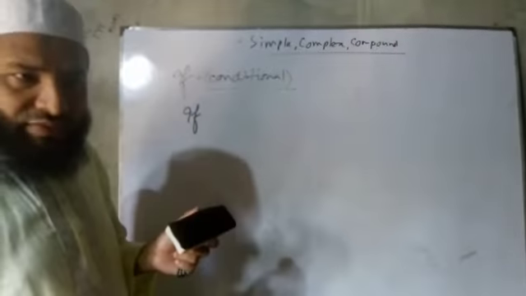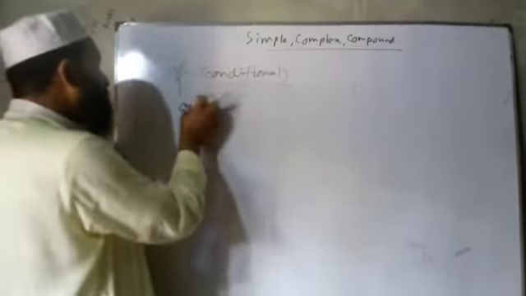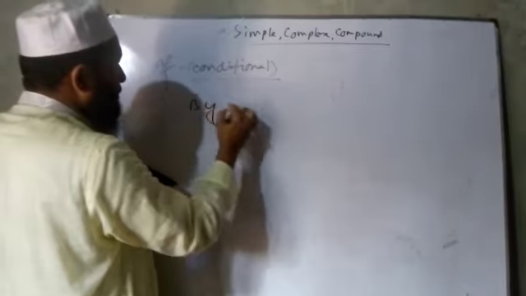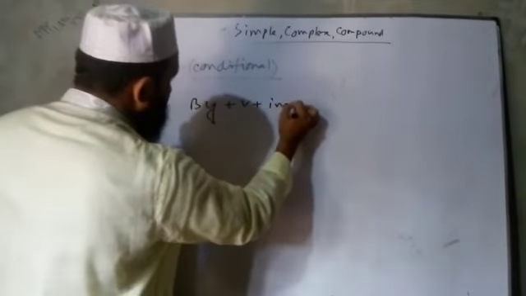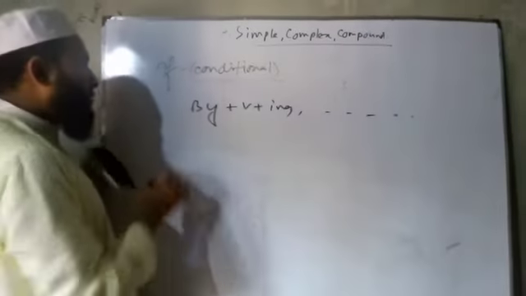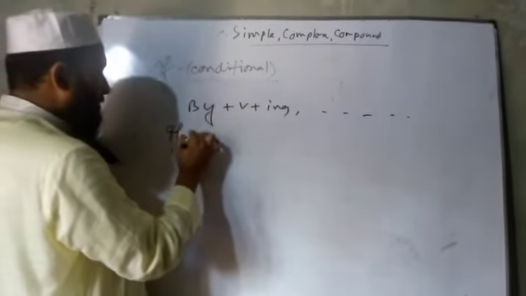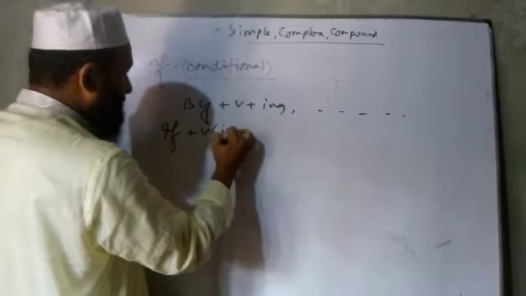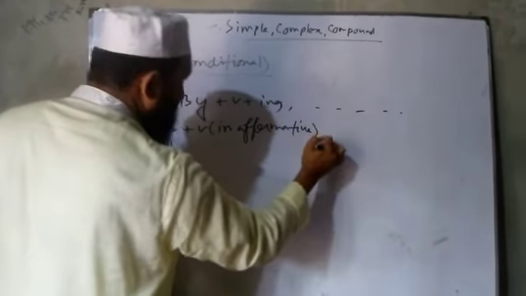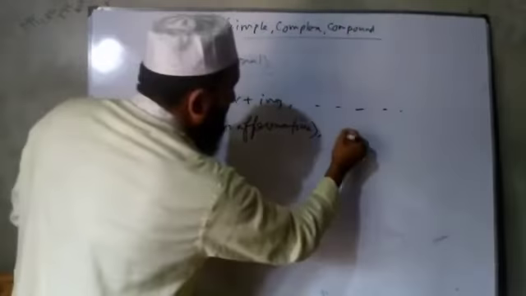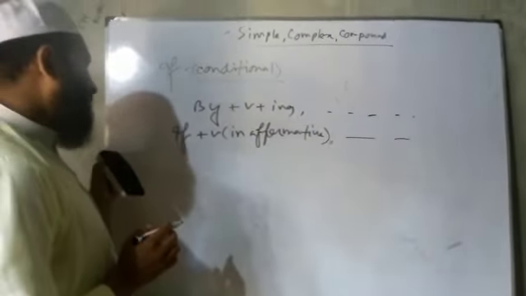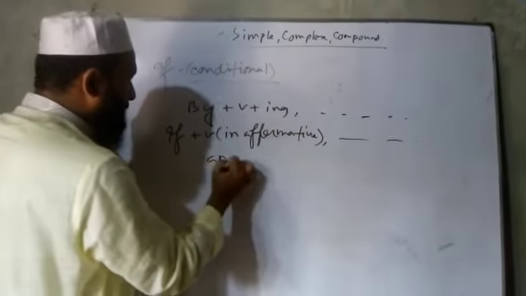In case of 'if' with the verb affirmative, in simple it will be 'by' plus verb plus ing in the first clause, then the next clause. Then in complex it will be 'if' plus verb in affirmative, then the next clause, and in compound it will be 'and'.